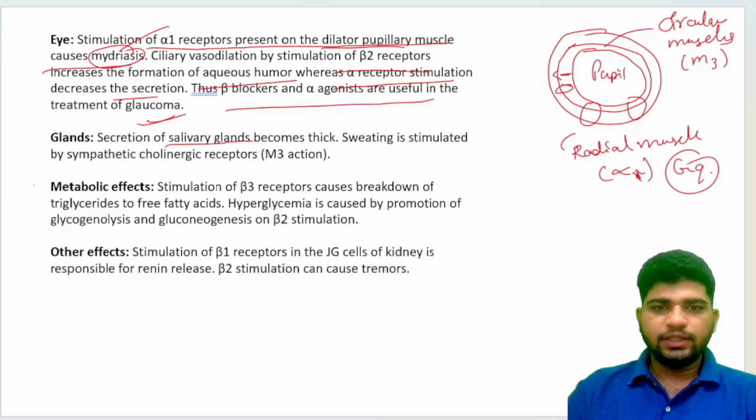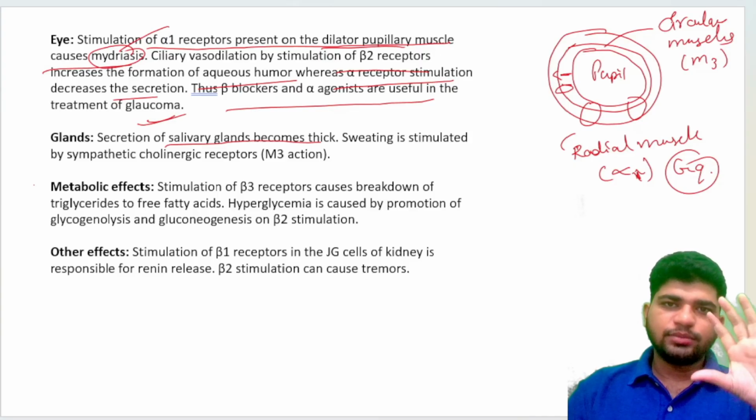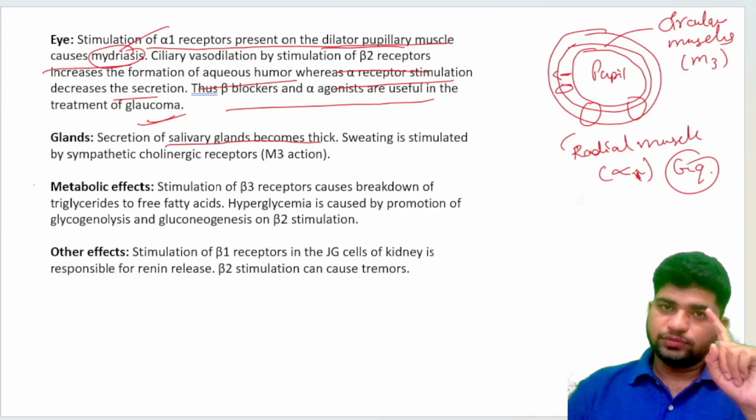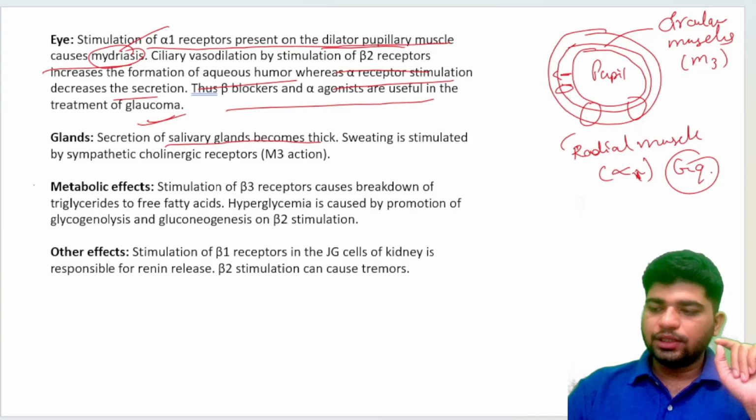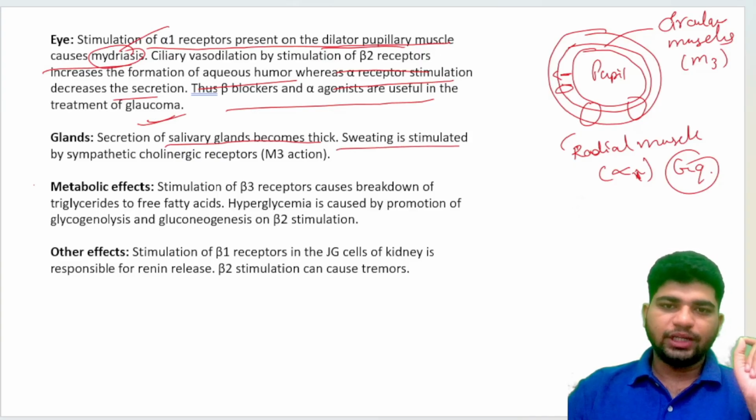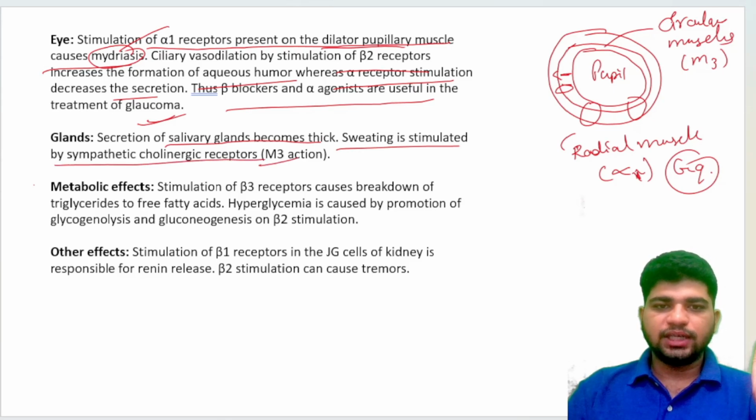Now glands. Secretion of salivary glands becomes thick, meaning it will slow down. Salivation does not come under the sympathetic condition; it comes under the parasympathetic, muscarinic condition. Sweating is the only thing that comes under the sympathetic condition. Sweating is stimulated by sympathetic cholinergic receptors, that is the M3 action.